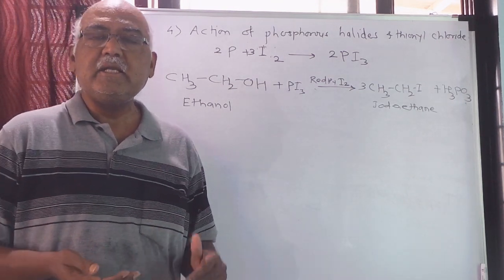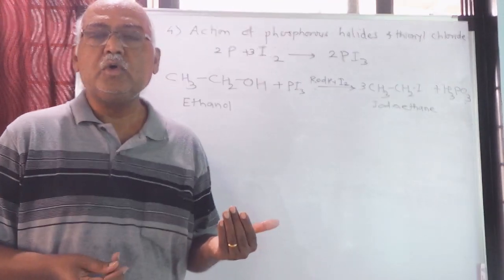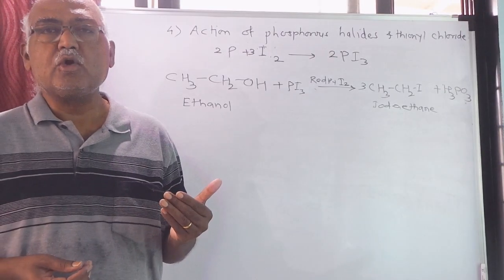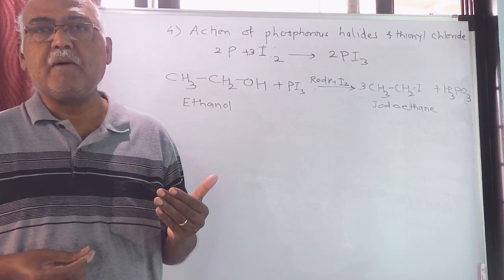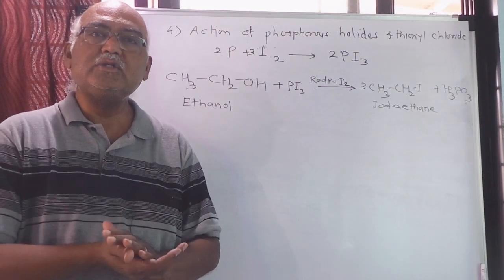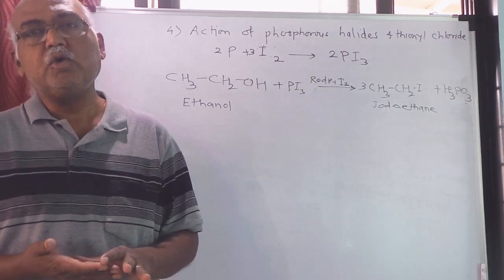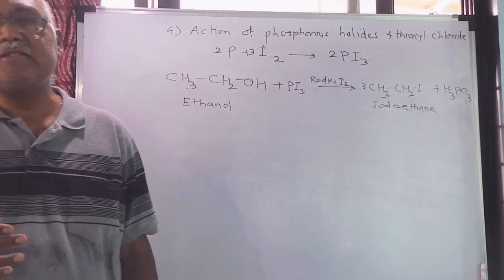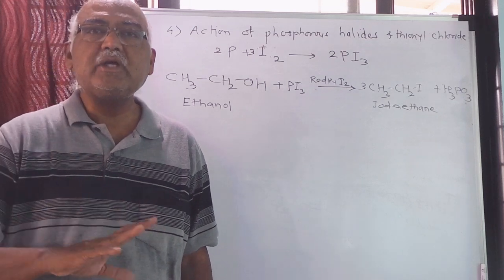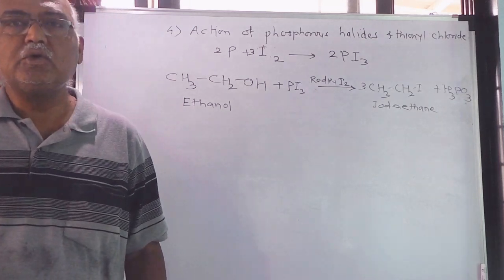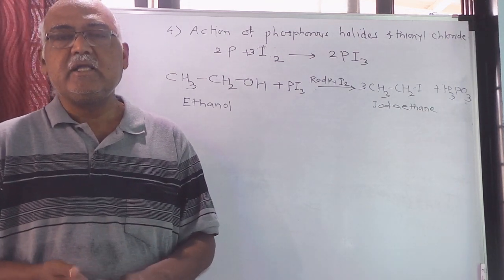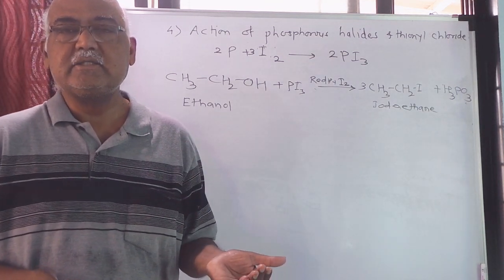Similarly, in the first lecture I told you that fluoro compounds of alkanes we are not going to take because fluoro compounds are highly reactive. But we are going to see one method by which you can convert these alkyl halides into fluoroalkanes, that means the halogen exchange reactions. So the next method will be the halogen exchange reactions that we will see in the next video.